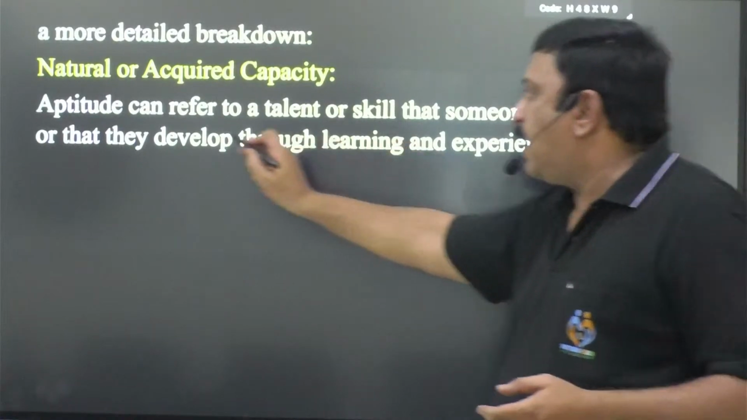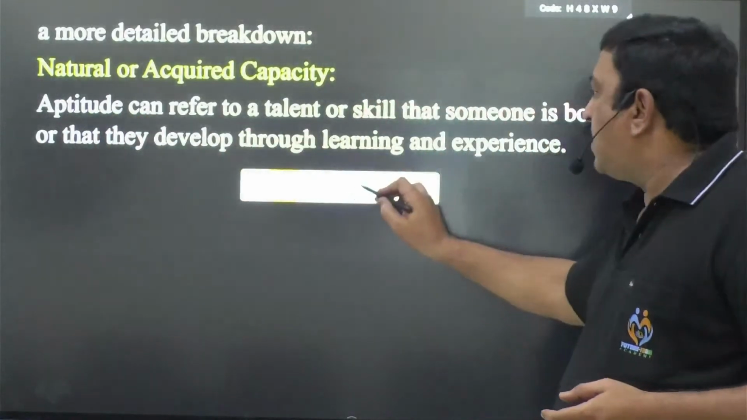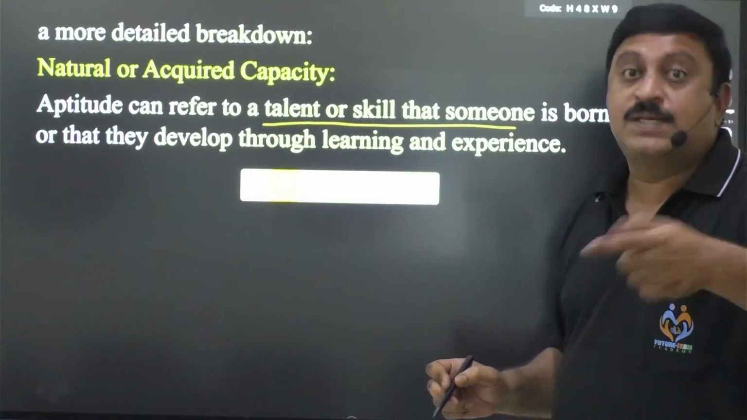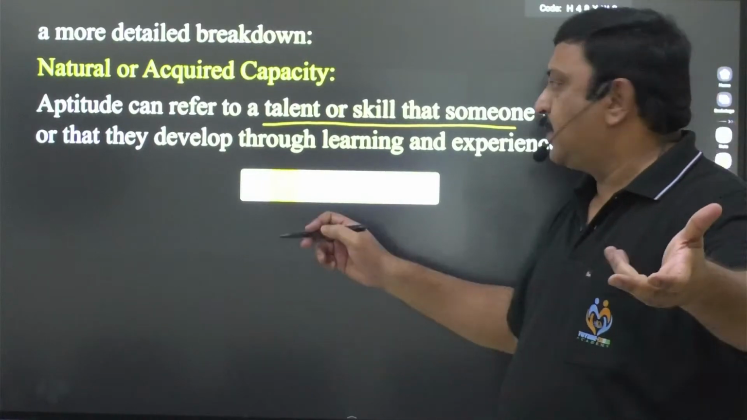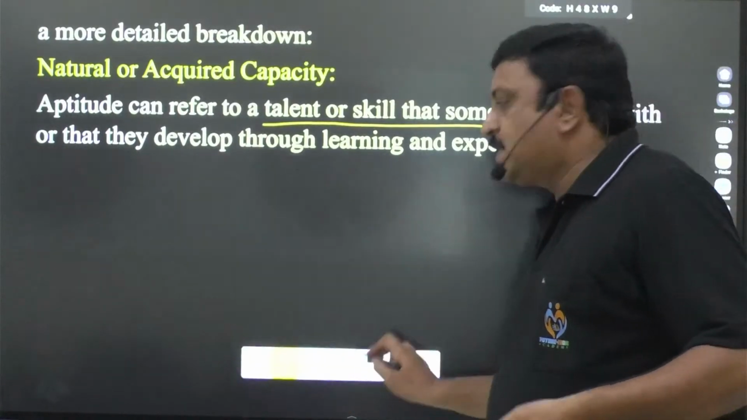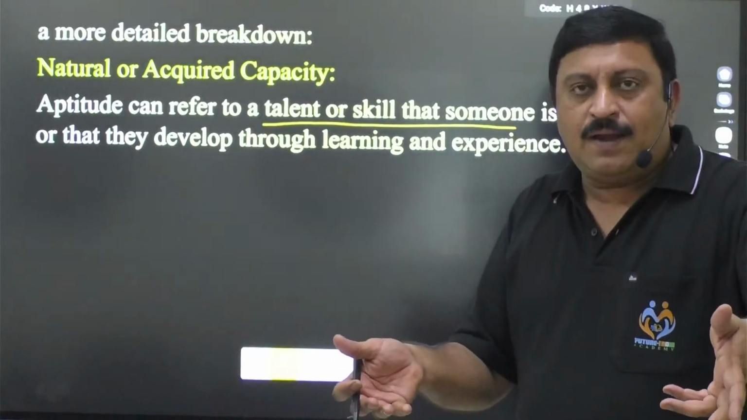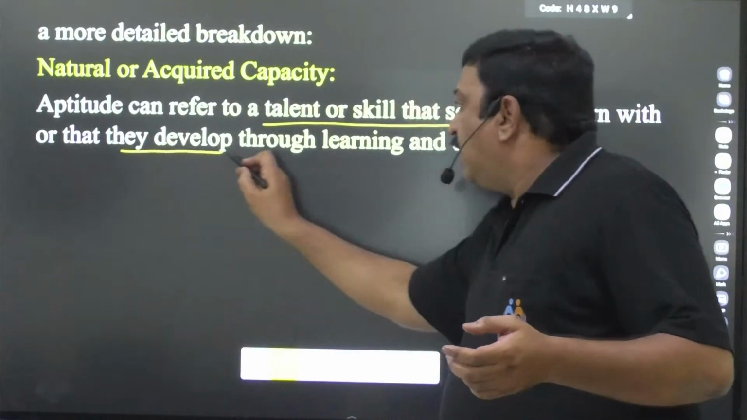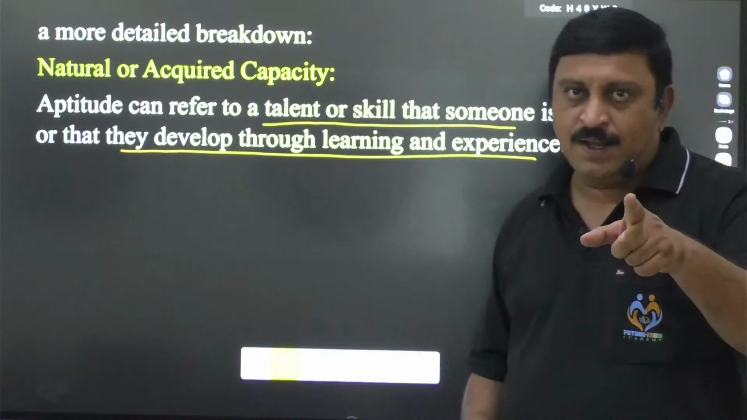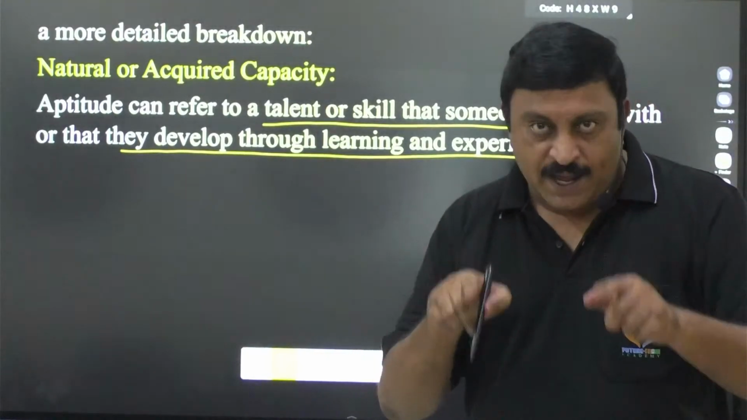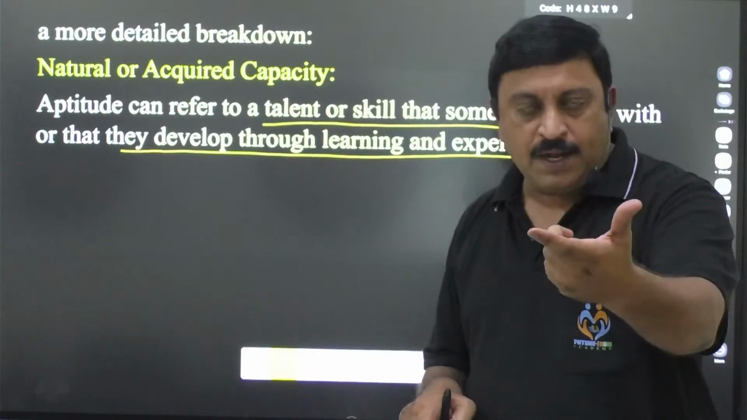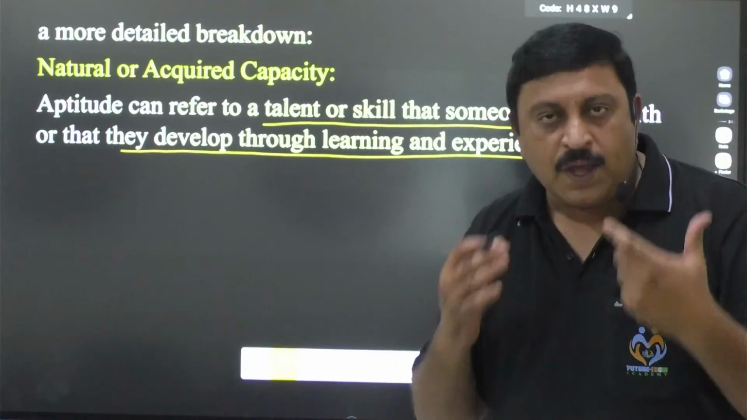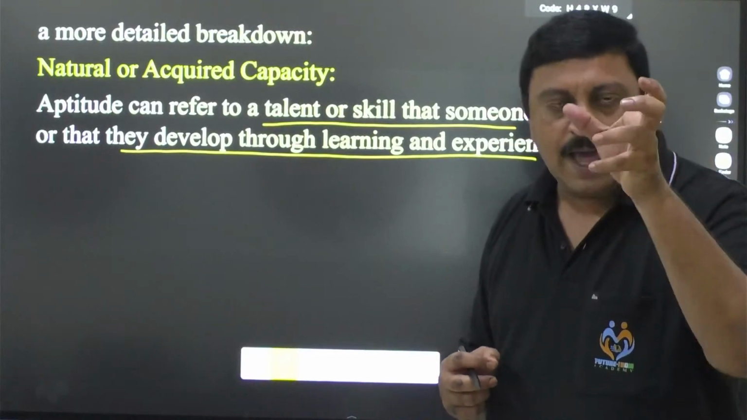This is very important, and aptitude can refer to a talent or skill that someone is born with. They have the capacity. Some people have artistic skills, so they're born like that, right? Not every person has that ability, or they develop it through learning and experience. For this reason, Future India is here. If you don't have that ability, then Future India is here, and I am here to make you learn CSAT, that is nothing but the aptitude skills.